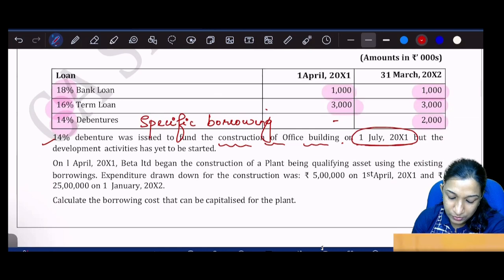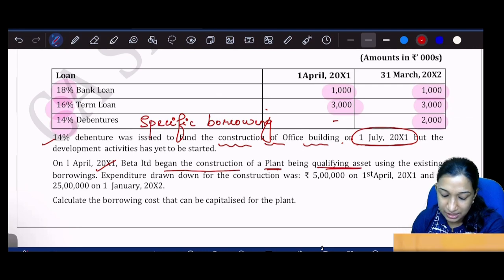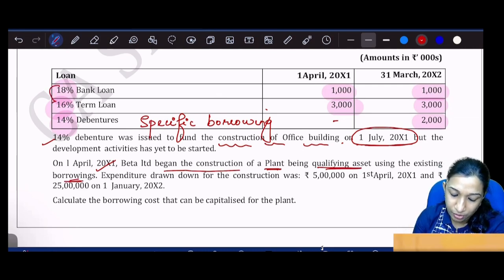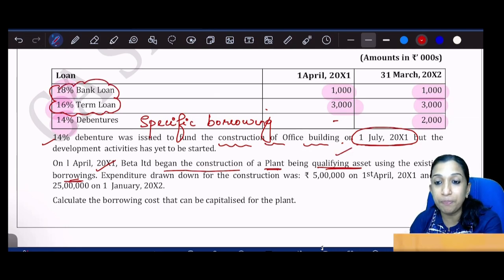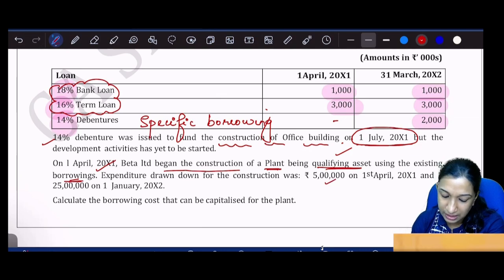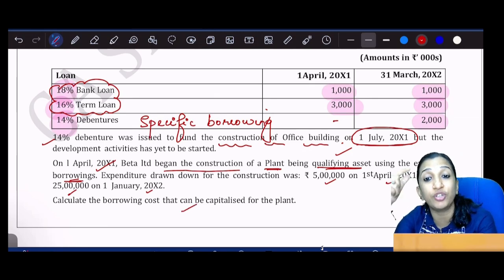On 1st April 2011, Beta Limited began the construction of a plant, being a qualifying asset, using the existing borrowings. Using these borrowings, they have constructed a plant. Expenditure drawn is 5 lakhs on 1st April and 25 lakhs on 1st January 2012. Calculate the borrowing cost that can be capitalized for the plant.